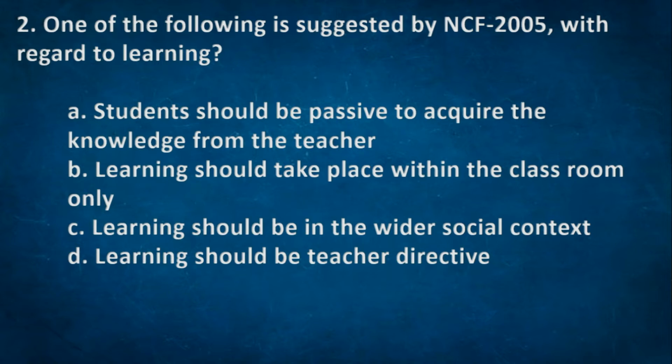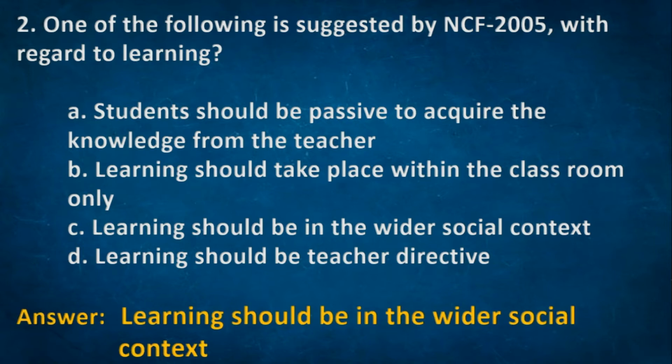Next one: which of the following is suggested by NCF 2005 with regard to learning? Options: A. Students should be passive to acquire the knowledge from the teacher. B. Learning should take place within the classroom only. C. Learning should be in the wider social context. D. Learning should be teacher's directive. The right option: learning should be in the wider social context.